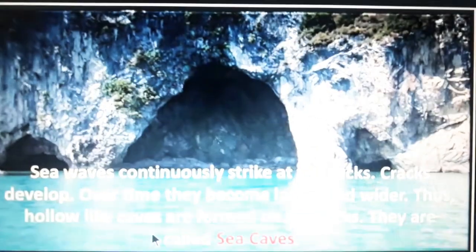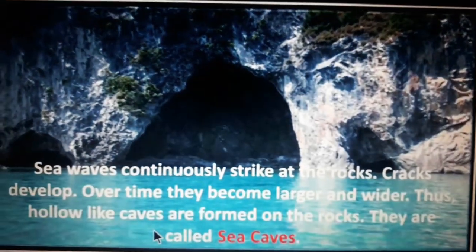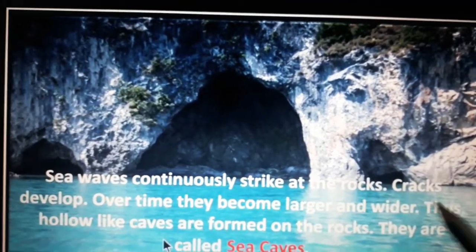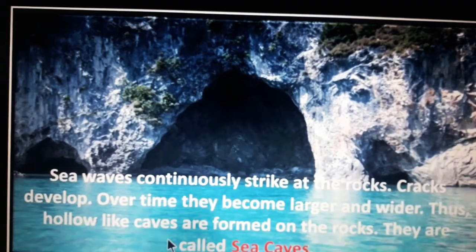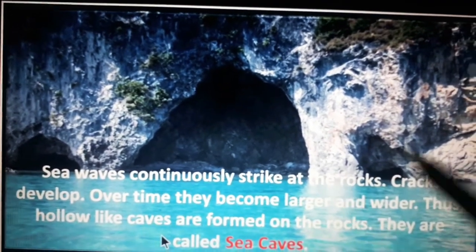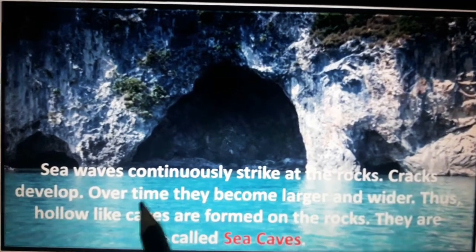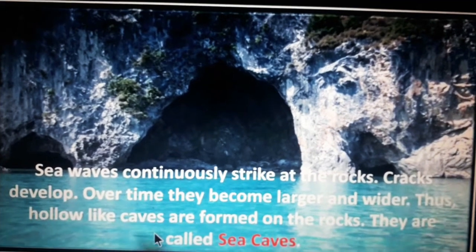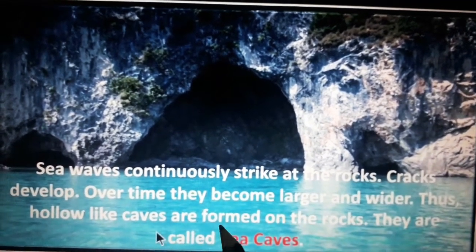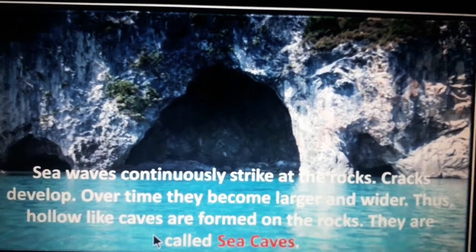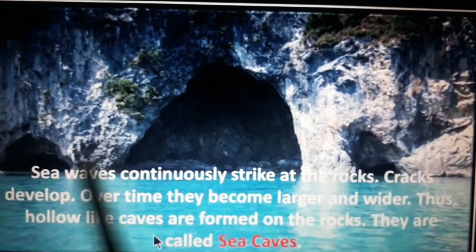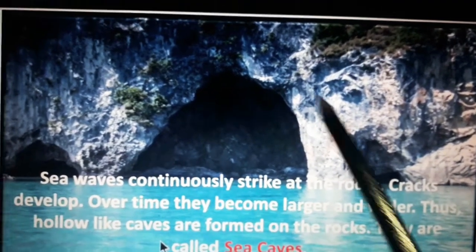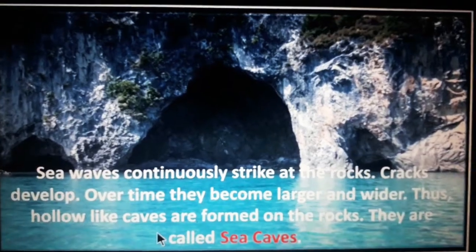Next we'll see sea caves. Sea waves continuously strike at the rocks. Cracks develop. Over time they become larger and wider. Thus hollow, cave-like structures are formed on the rocks. They are called sea caves. Look at the picture. The continuous strike of the sea waves forms caves. That is called sea caves.